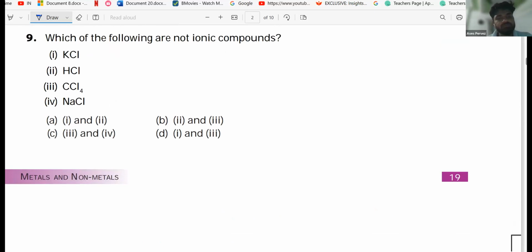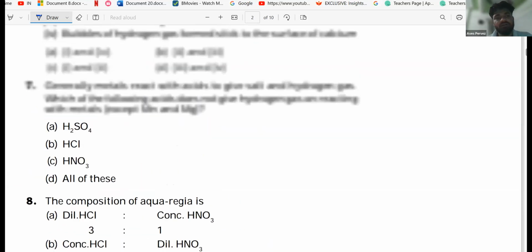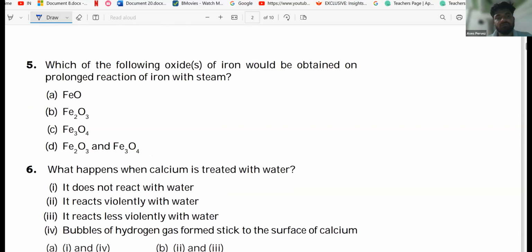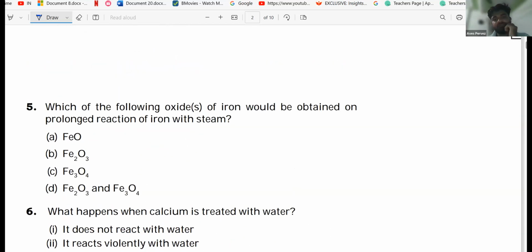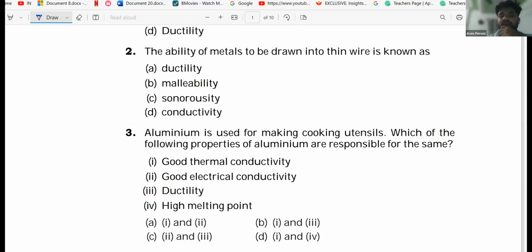From this chapter, I'm going to ask you only. This chapter, I will learn till 3.1, properties of ionic compounds. You were only studying the properties.